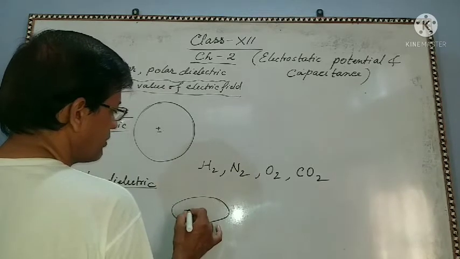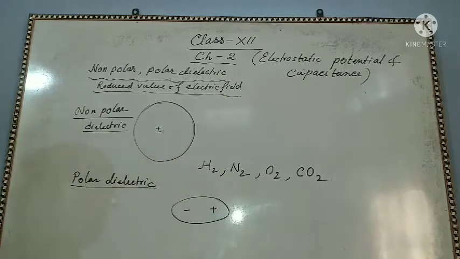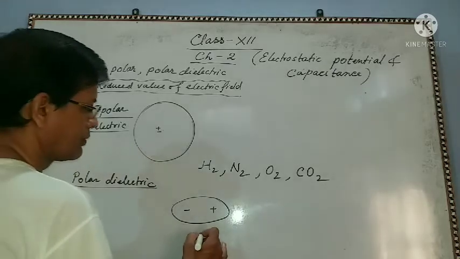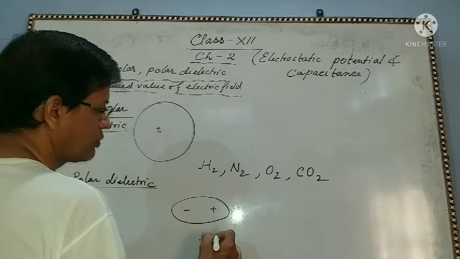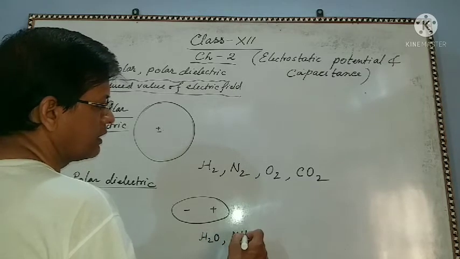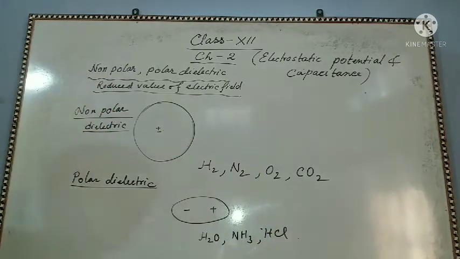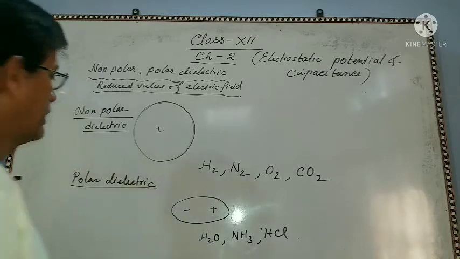Say this is negative charge, this is positive charge, this is separate. Examples are H2O, NH3, HCl. These are examples of polar dielectric.